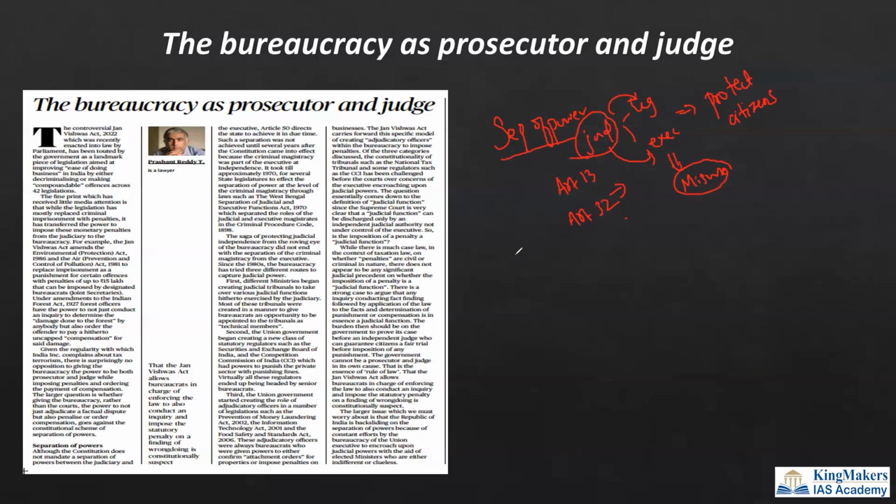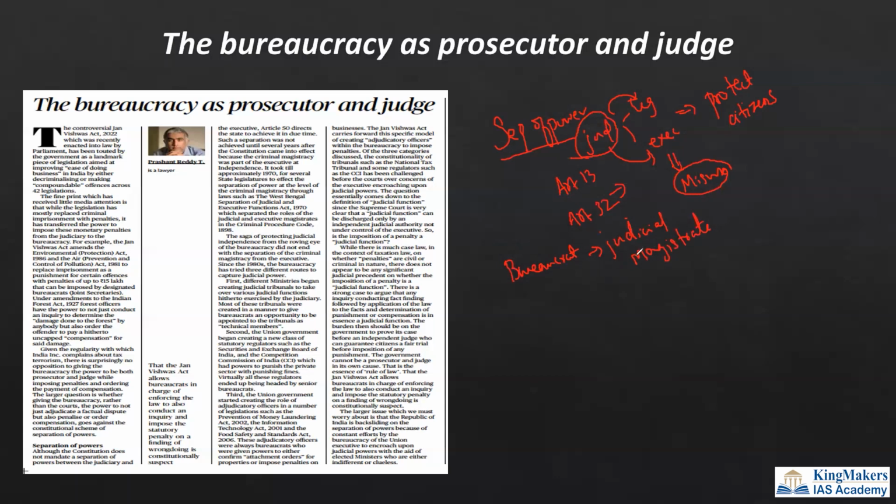But there are certain things, like bureaucrats, that is IAS officers, becoming a magistrate or judicial magistrate in colonial times. In British times, an IAS officer would be a judicial magistrate as well as the district collector.